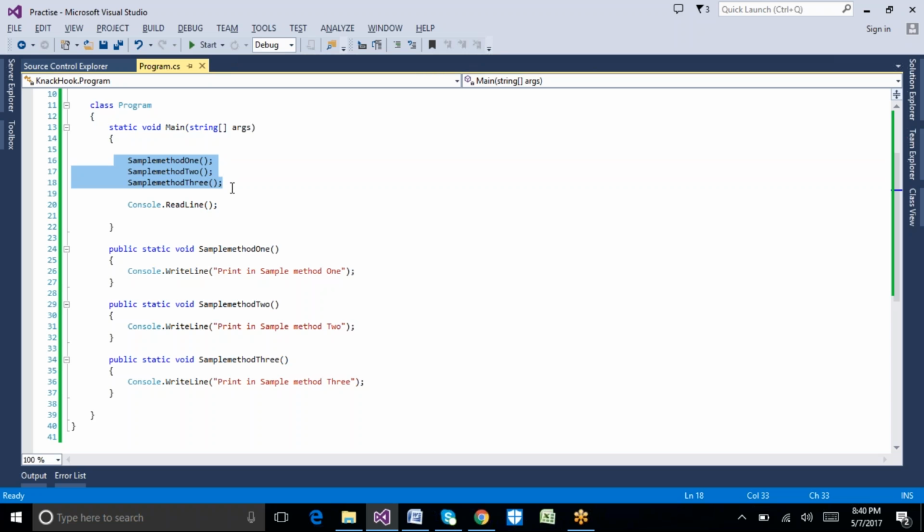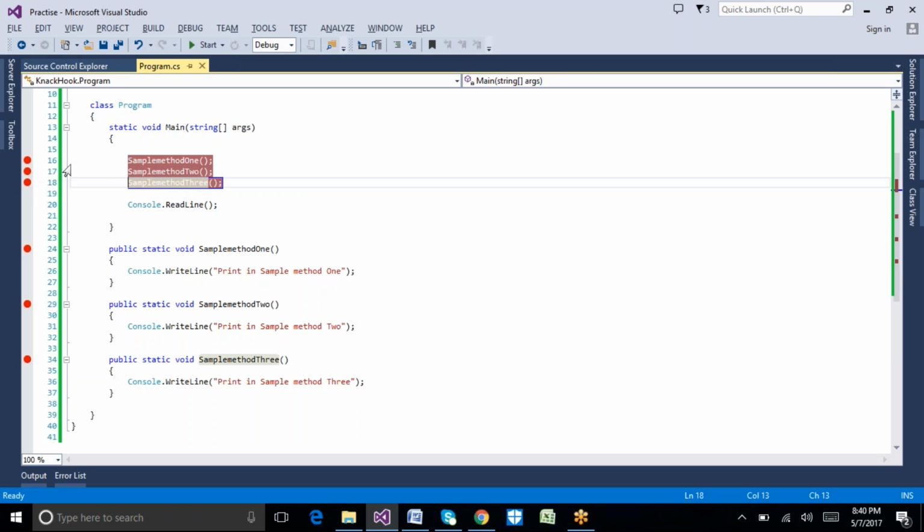If you take this kind of example, if I call sample method 1, the cursor will come here. Once it is completely executed, only then the cursor comes back here and calls method 2. Once that completely executes, only then it will call sample method 3 and execute all the methods. This is how synchronous method call happens. Let's see how it will work here.